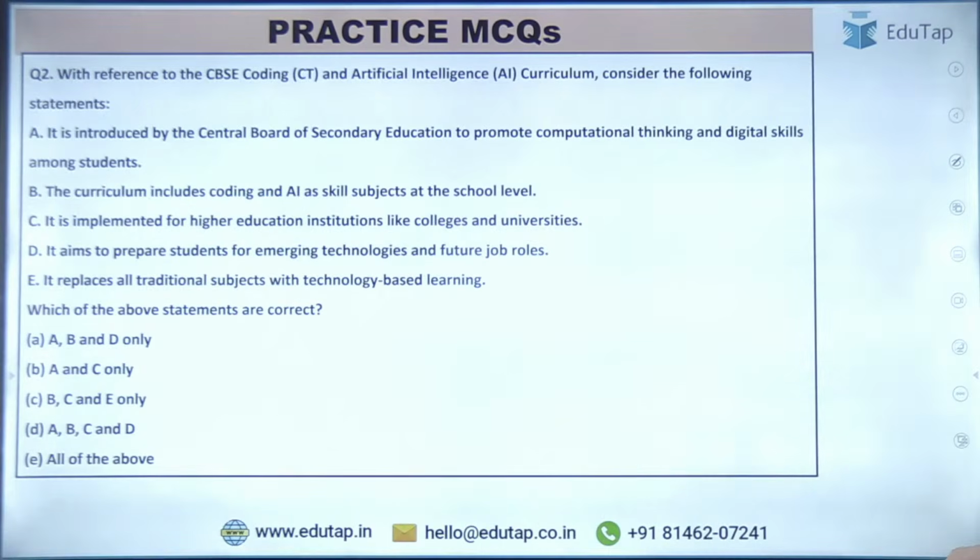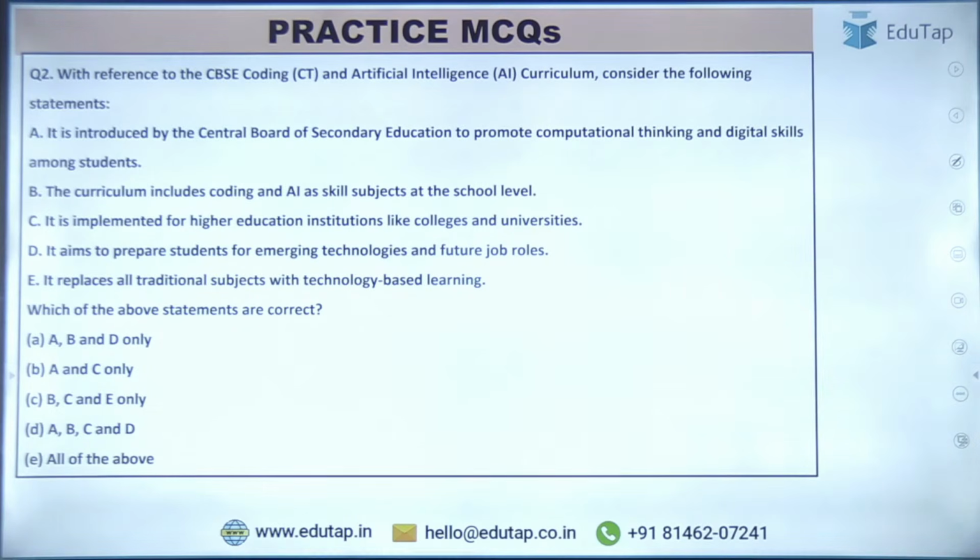Moving on, question number 2. With reference to the CBSE coding and the artificial intelligence AI curriculum, consider the following statements. It is introduced by the Central Board of Secondary Education to promote computational thinking and digital skills among students. The curriculum includes coding and AI as skill subjects at the school level. It is implemented for higher education institutions like colleges and universities.